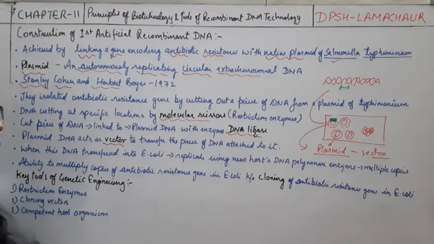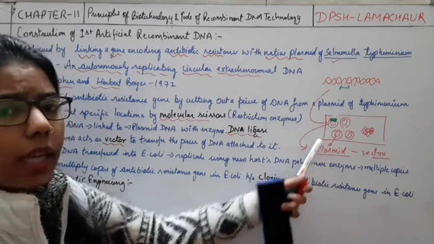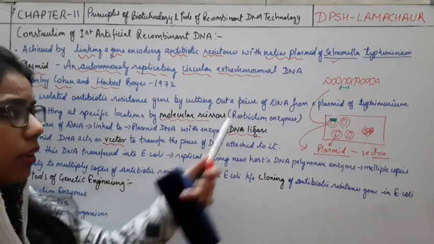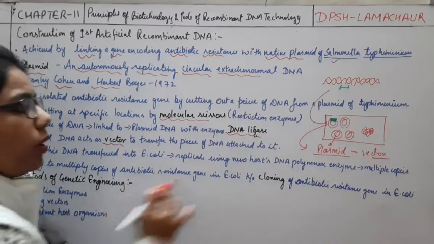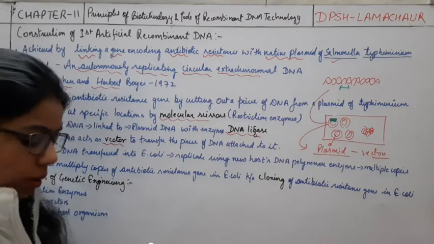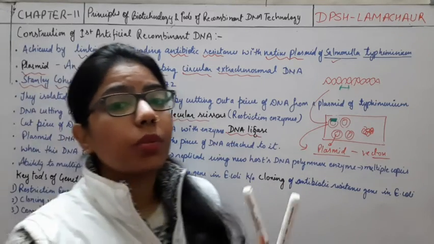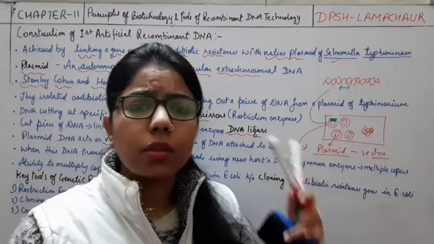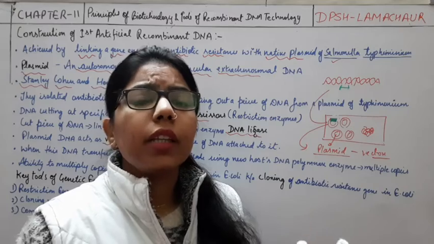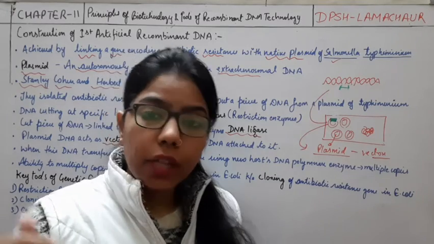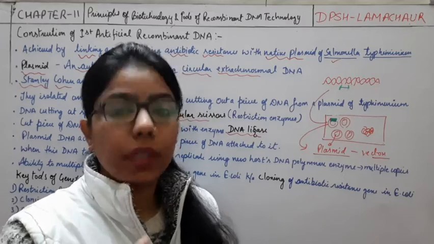Then when this DNA is transferred into E. coli, whatever we are doing in the case of insulin, we are providing this into E. coli for multiplication. Multiplication is required for what? Because if I talk about insulin, I need so much quantity of insulin. So how will I get it? When I go for multiplication.